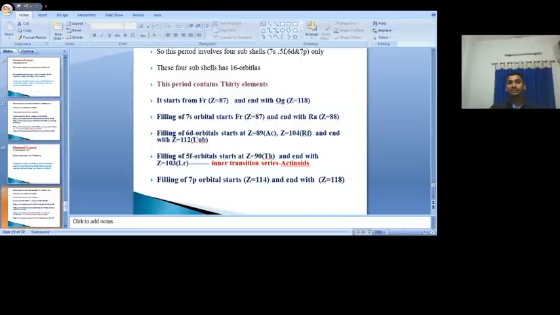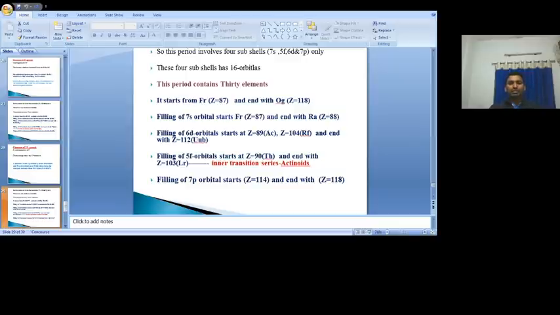6d instead of which one? 5f. There also, in the sixth period, the 57th electron enters into the 5d orbital. Like that, here also the 89th electron enters into the 6d orbital. After that, 89 to 104 again fill which one?